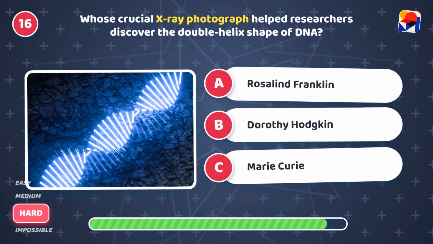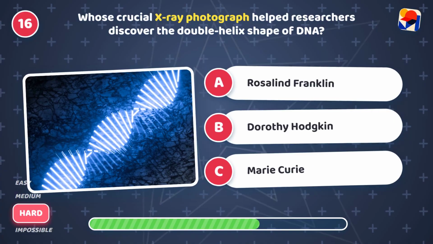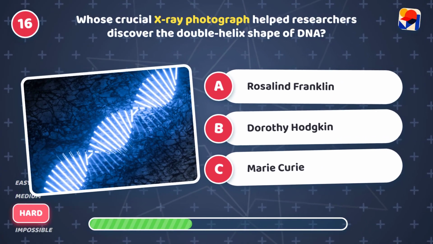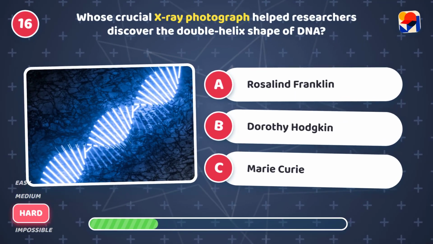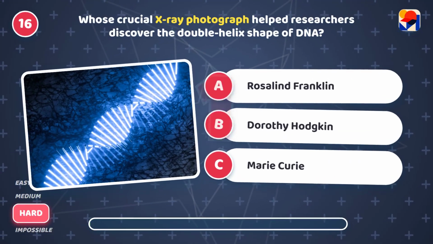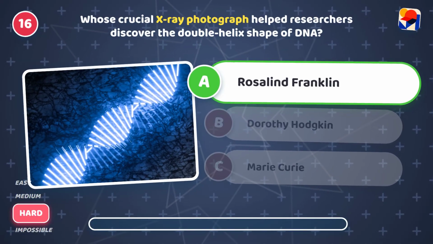Whose crucial X-ray photograph helped researchers discover the double helix shape of DNA? Is it A, Rosalind Franklin, B, Dorothy Hodgkin, or C, Marie Curie? It's A, Rosalind Franklin. Her X-rays revealed DNA's shape.